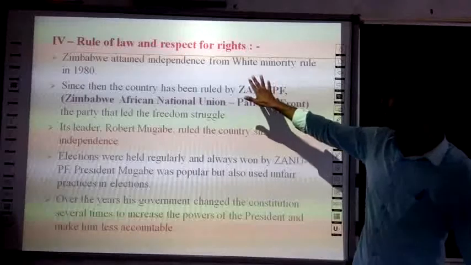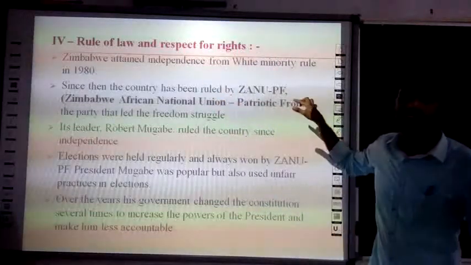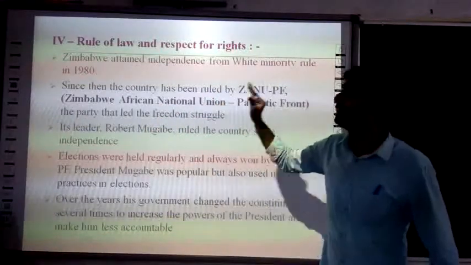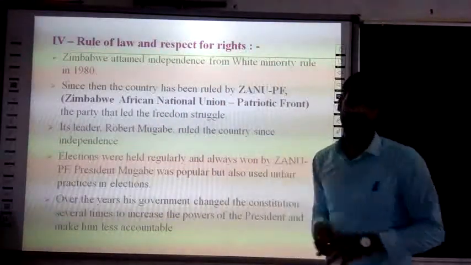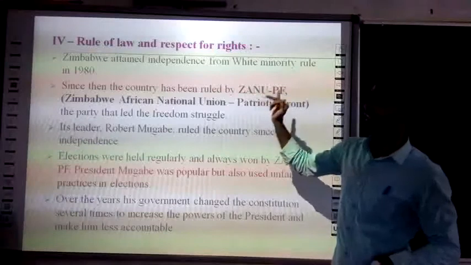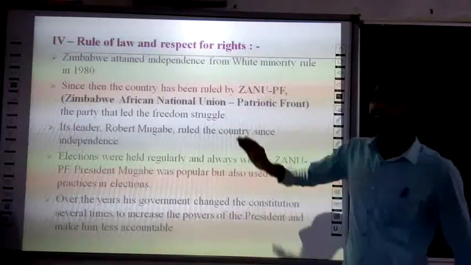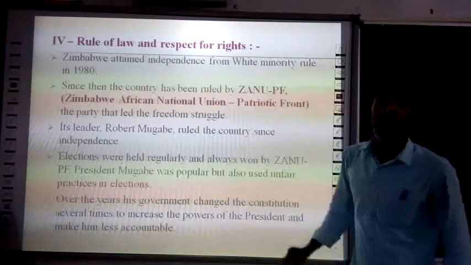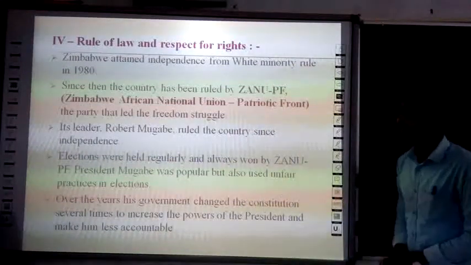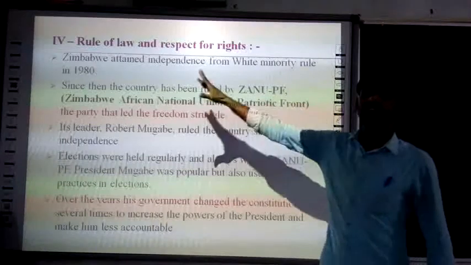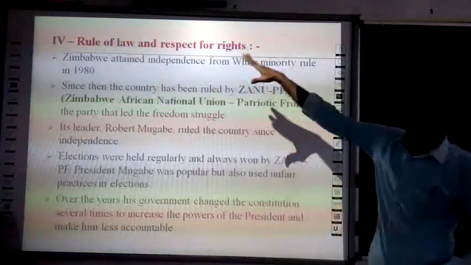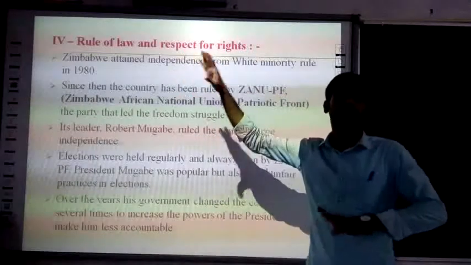What is the long form of ZANU-PF? The long form of ZANU-PF is Zimbabwe African National Union Patriotic Front. Its leader was Robert Mugabe. Since independence, Robert Mugabe ruled the country.